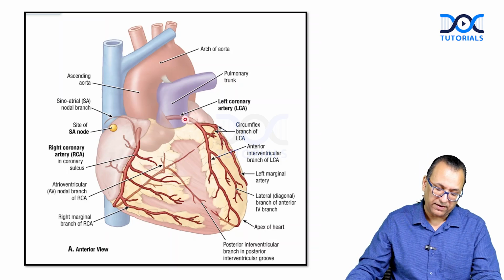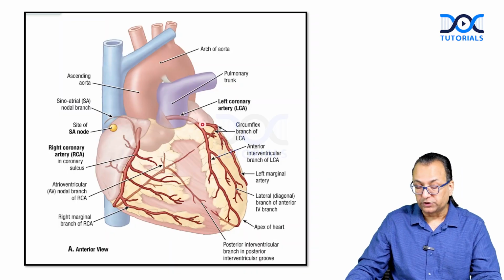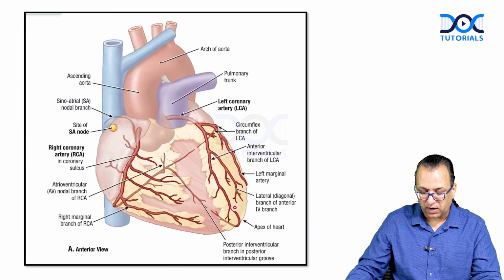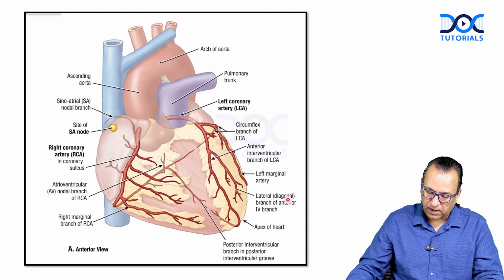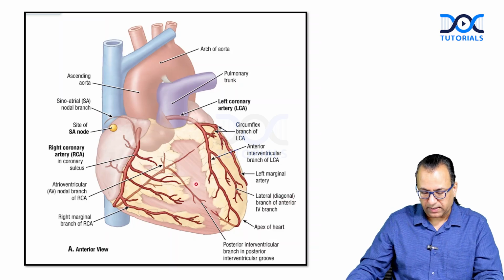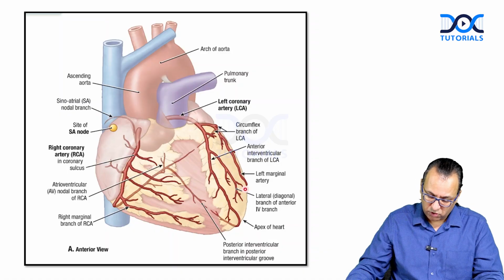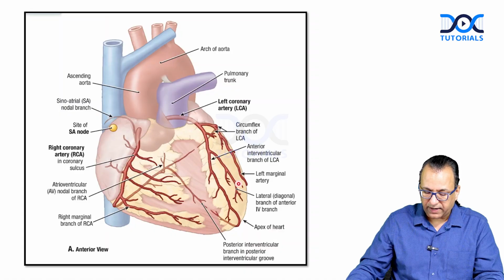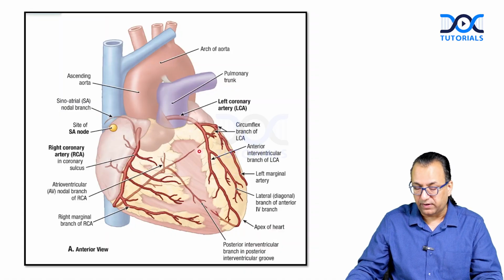Now the left coronary artery itself came from the ascending aorta, and it was giving two branches. One of them descends down to the cardiac apex, and the other one goes around. The one which descends down is called the anterior interventricular artery, also called the LAD, left anterior descending artery. It is not only supplying the left ventricle, it also supplies the right ventricle because it is near to it. And it is the one which was giving us the diagonal artery. The diagonal artery is obviously supplying the left ventricle. It cannot supply the right ventricle because it is far away from it. Maybe the anterior interventricular artery supplies the right ventricle, but the diagonal artery cannot, because it is on the left ventricle, supplying the left ventricle.